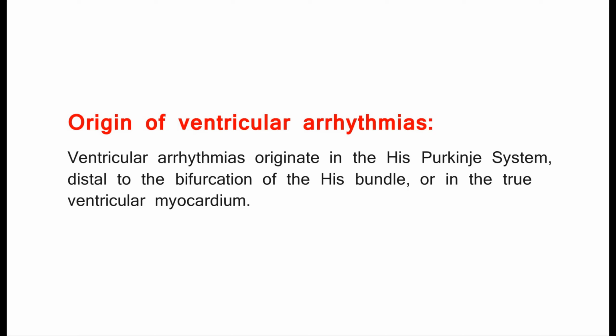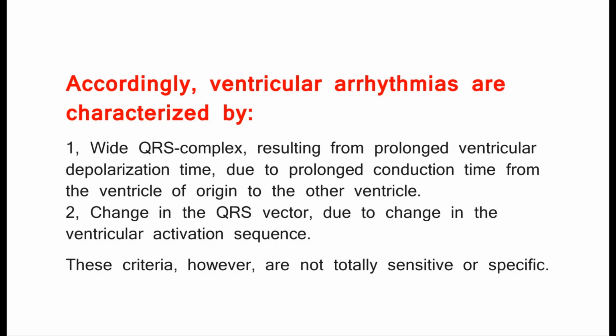Origin of ventricular arrhythmias. Ventricular arrhythmias originate in the His-Purkinje system, distal to the bifurcation of the His bundle, or in the true ventricular myocardium. Accordingly, ventricular arrhythmias are characterized by 1. Wide QRS complex, resulting from prolonged ventricular depolarization time, due to prolonged conduction time from the ventricle of origin to the other ventricle. 2. Change in the QRS vector, due to change in the ventricular activation sequence. These criteria, however, are not totally sensitive or specific.